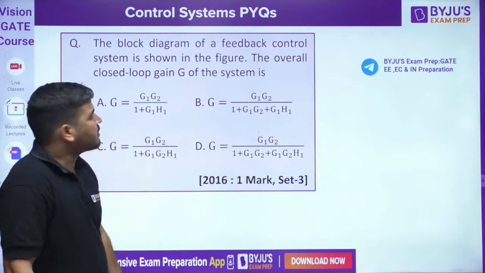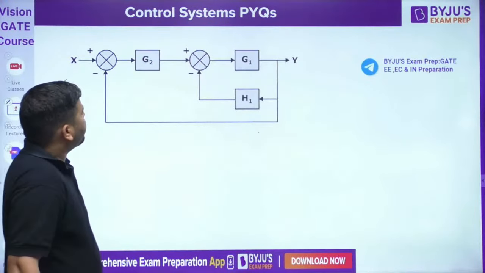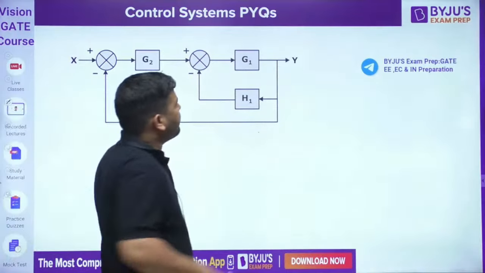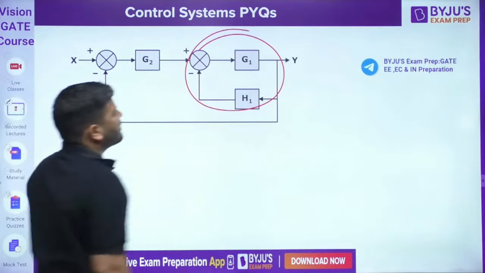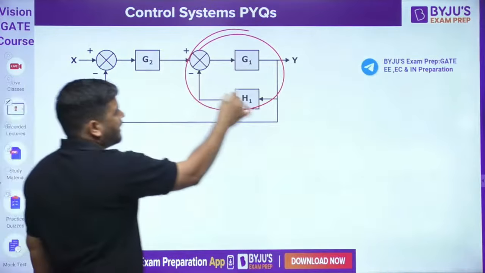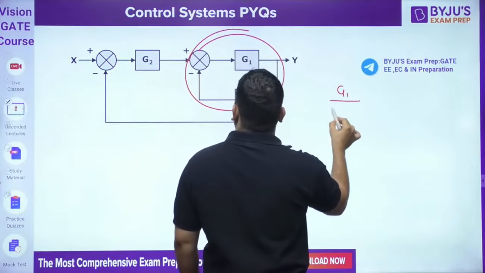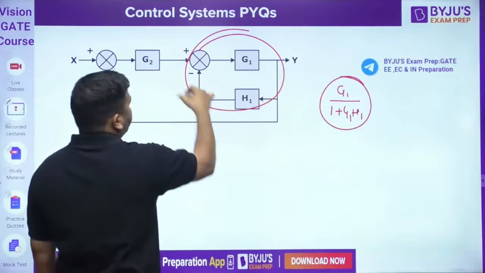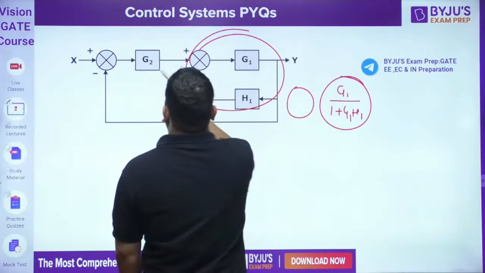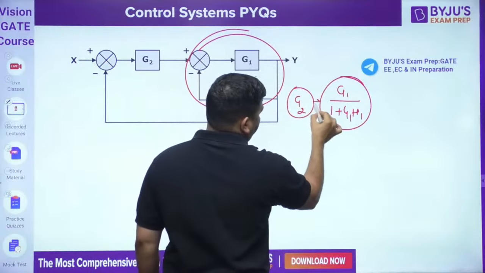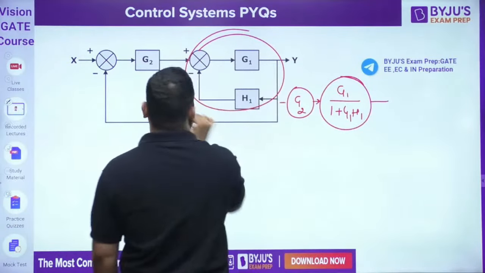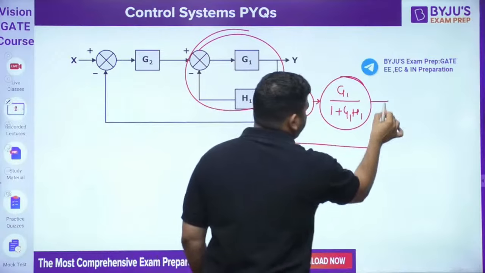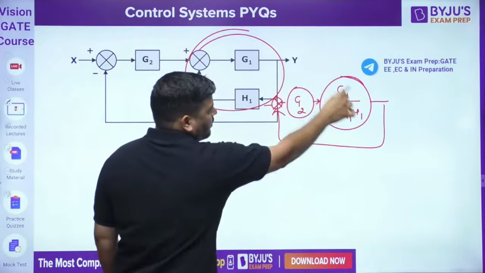Which option is correct in this question? It's a very simple question. First you solve this block diagram. If you solve it, it will become Z1 divided by 1 plus Z1 H1. This is one block and there is one cascade Z2, and there is unity feedback now. So now you can combine them.